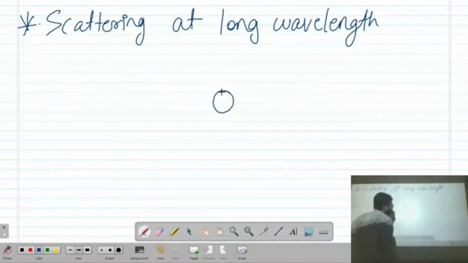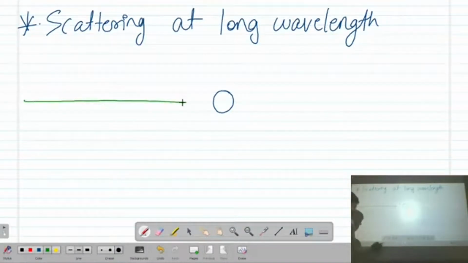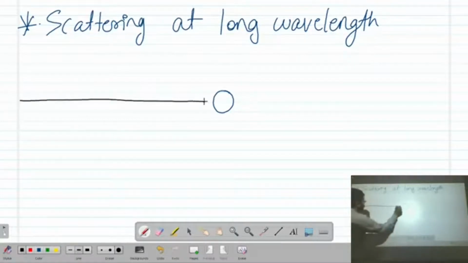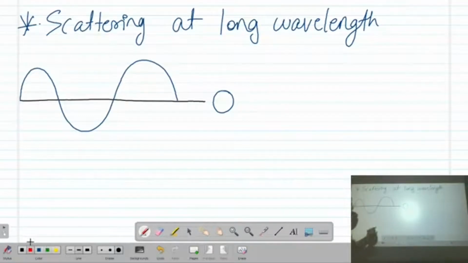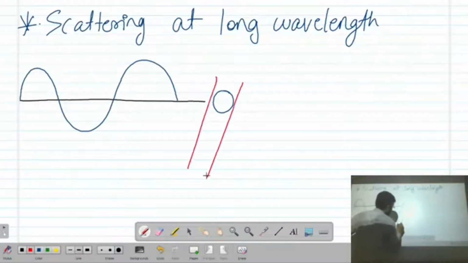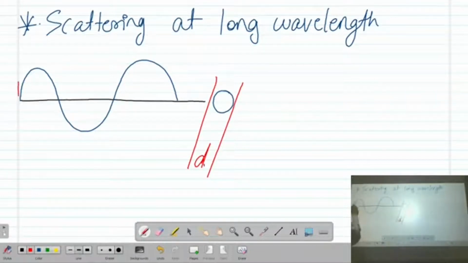Suppose this is the size of a particle coming in between the path of a light ray and scattering the light, and the light which we have is... so you can think of this as the size b and this as the wavelength lambda.